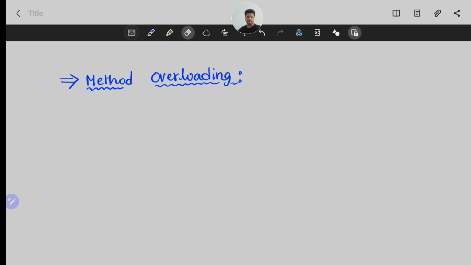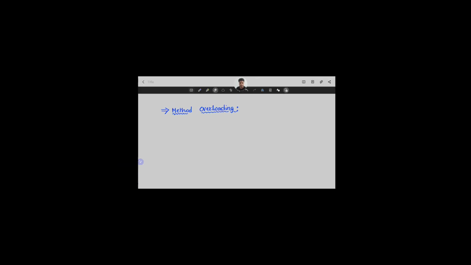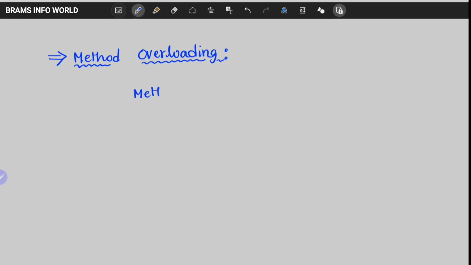Do you know what a method is? A method is one kind of function in a class. Basically in C++ or C language, we call them functions. A method executes one kind of task in a program. In a class, we can define a number of methods. These methods in a class we can call actions. Let us see how various actions are executed in the concept of method overloading. So what is a method? A method is going to execute a task.